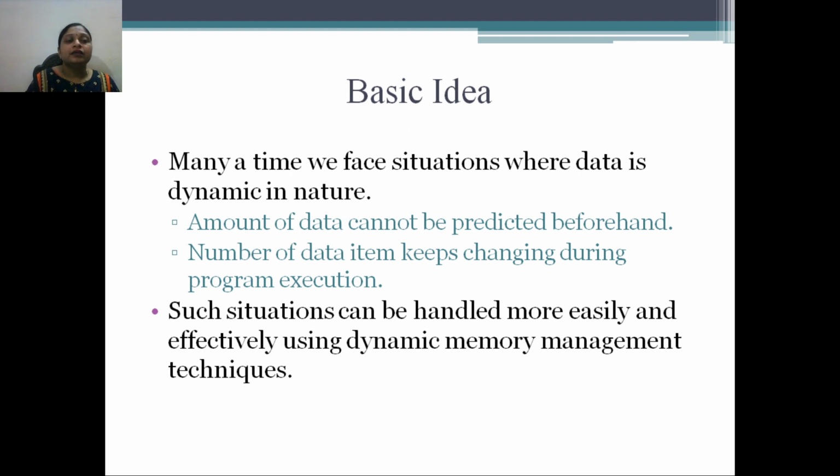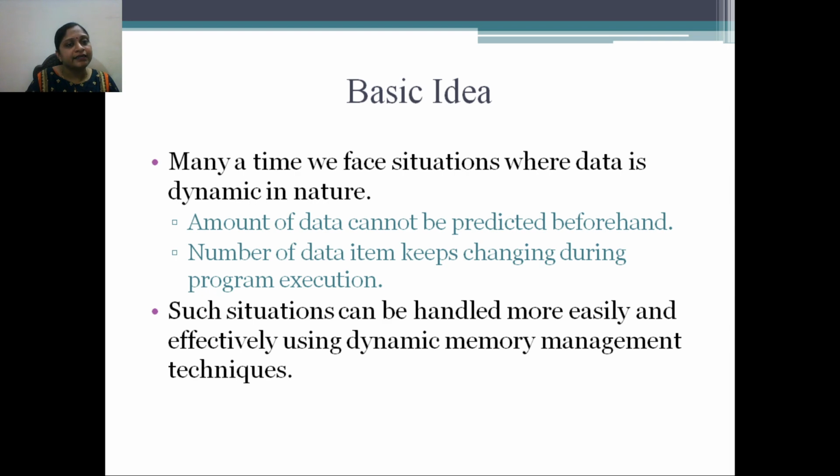But suppose the size of that array is not fixed. It depends on some other variable. As per user requirement, you can change the size of that array. At that time you cannot declare and initialize that value. So in such a situation we need the concept of dynamic memory allocation.